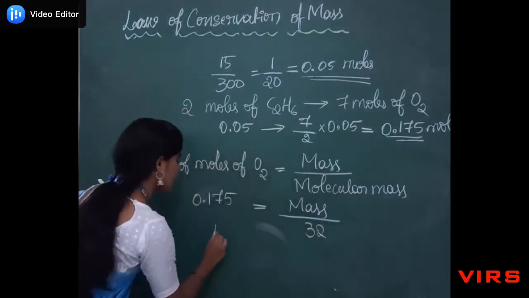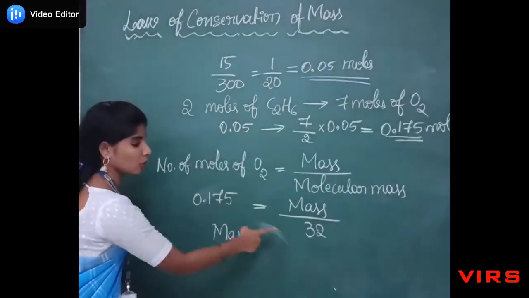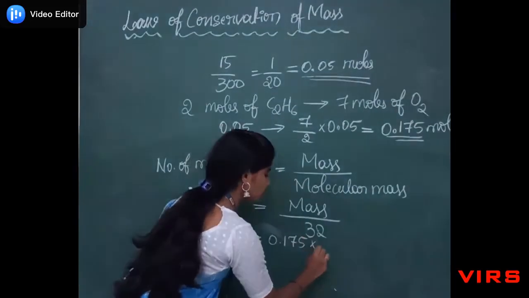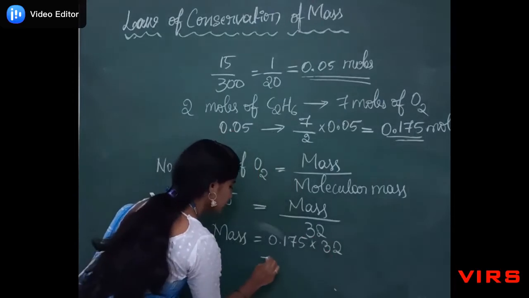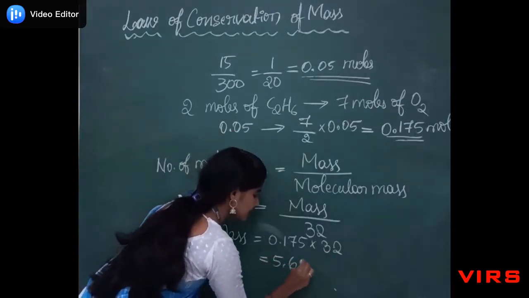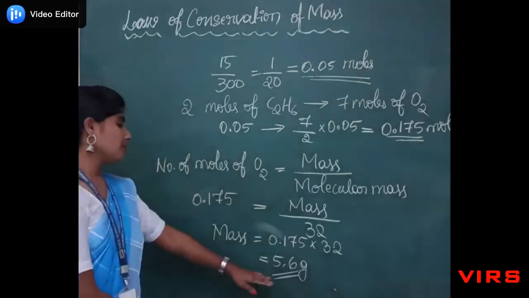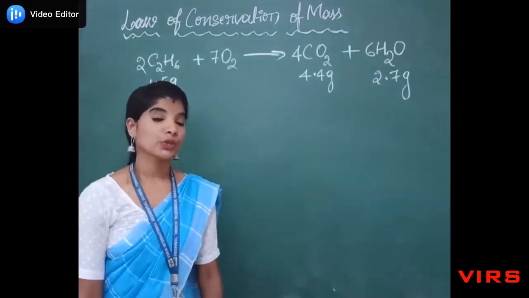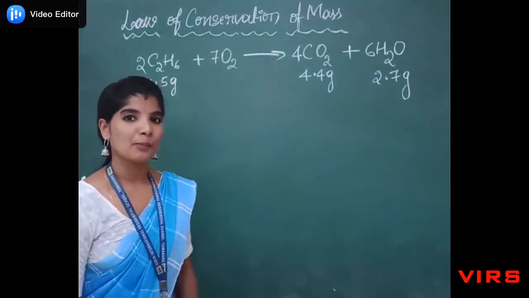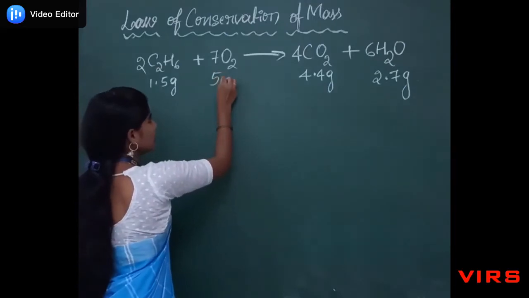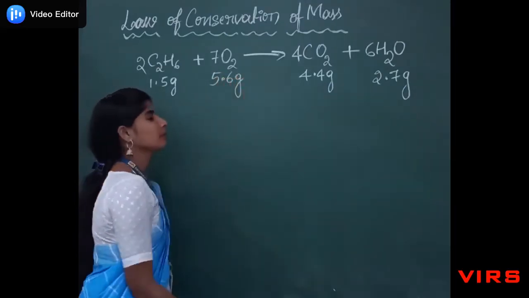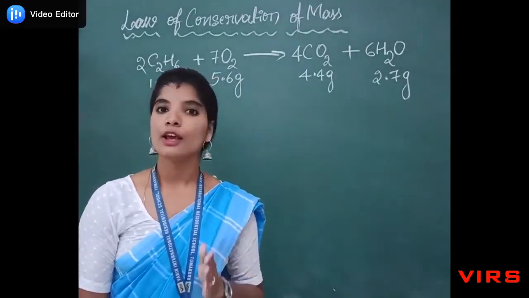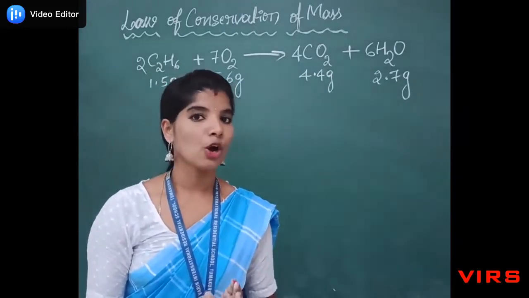So the mass is equal to, by cross multiplication, 0.175 into 32, we'll get 5.6 grams. So the mass of the oxygen is 5.6 grams. Now we have to prove whether this equation obeys the law of conservation of mass or not.